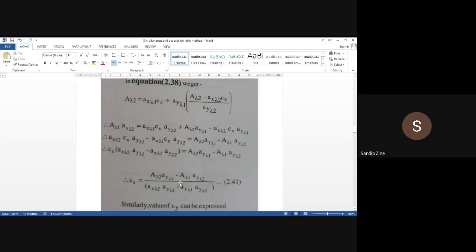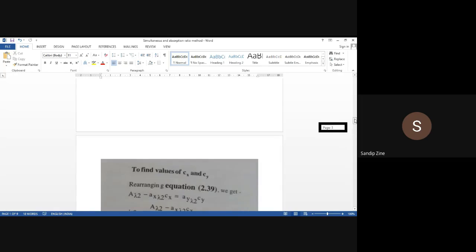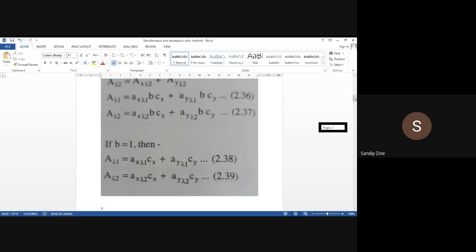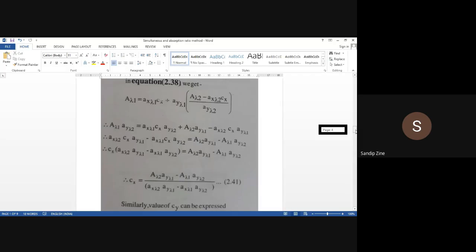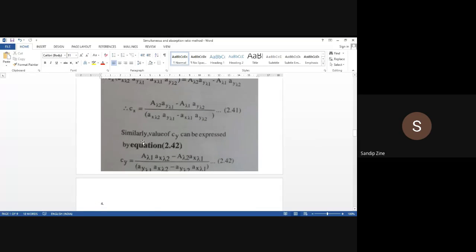So in this way we get the concentration of Cx, and for Cy we have substituted that value, isn't it? Similarly, the value of Cy can be expressed in equation number 2.42 like this. Cx we have already written like this. Similarly, the value of Cy can be expressed by this equation, that is absorbance of lambda 1 into absorptivity value of X at lambda 2 minus.